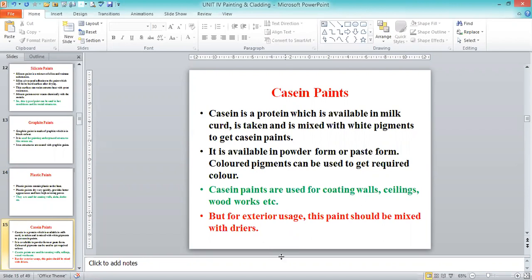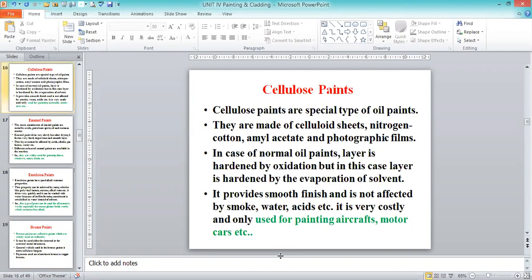Then cellulose paints. This is from cellulose wood products. Cellulose paints are a special type of oil paint. They are made of cellulose sheets, nitrogen, cotton, amyl acetate, and photographic films. And this is used for painting aircraft and motor cars. This is not for our building construction. It is a special type of paint that is used for aircraft, motor cars, and motor vehicles.